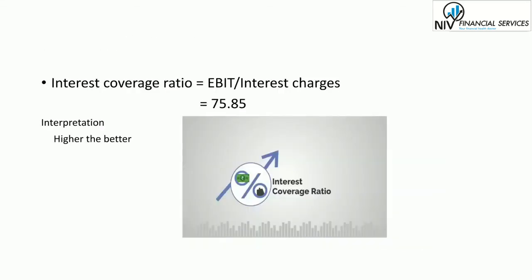So next one is the interest coverage ratio. The times interest earned ratio indicates how well the firm's earnings can cover the interest payment on its debt. So the interpretation over here is: the higher the number, the better for the company. In Asian Paints we can see it is 75.85, which means the company is earning more than what it is paying on what is taken from the market, from the creditors.